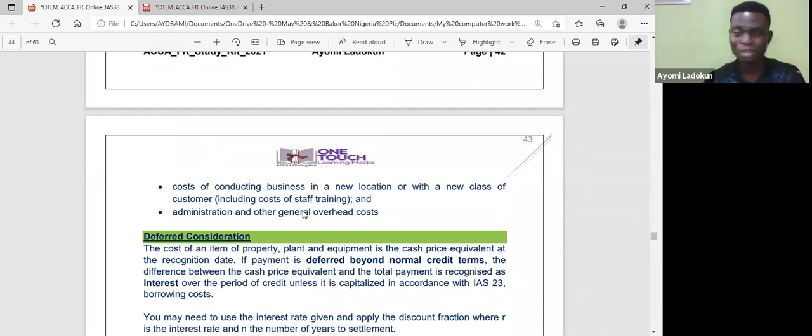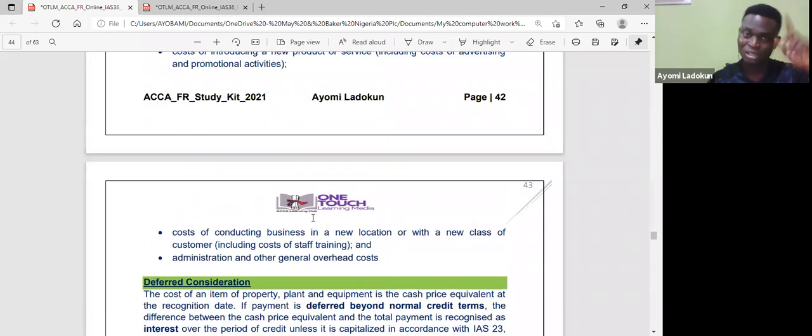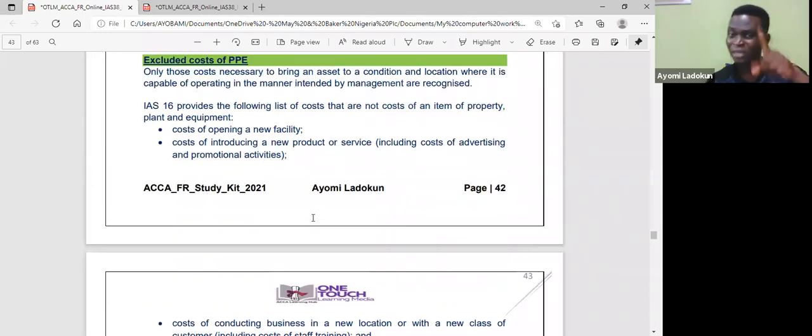They are not part of the cost of PPE. And the last one is administration and other general overhead costs. So in my head, I know that 4 things are excluded from the cost of PPE. Cost of opening a new facility, okay? So you can see it up there. Cost of opening a new facility.